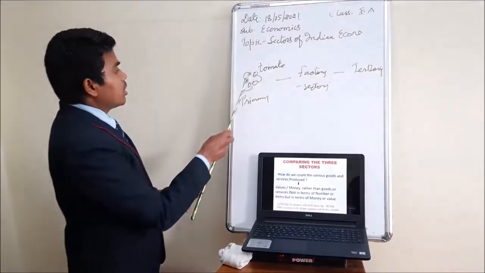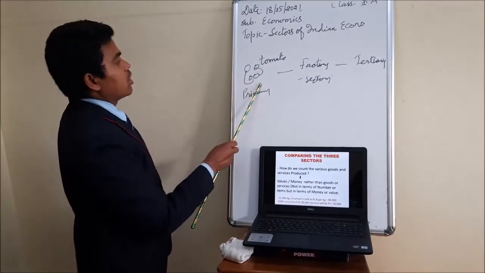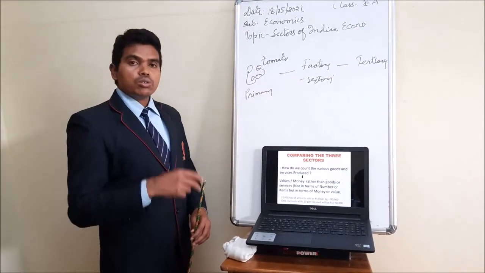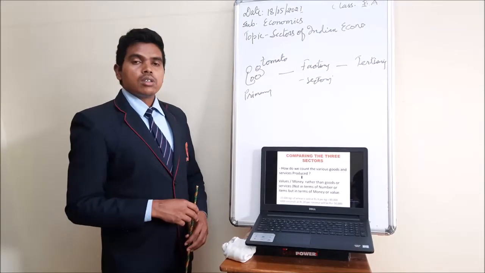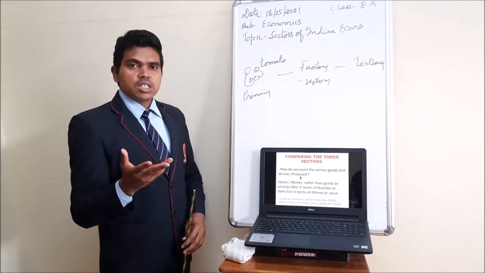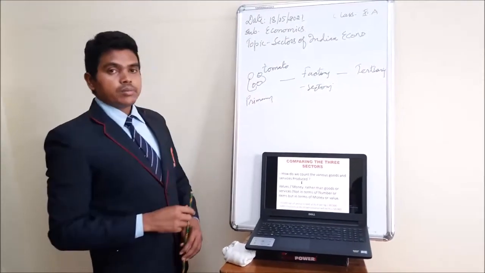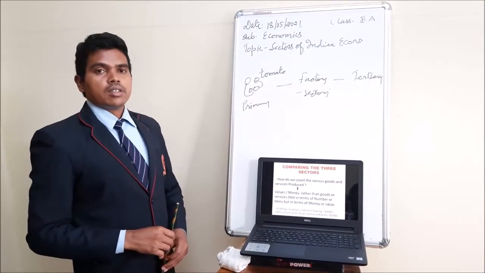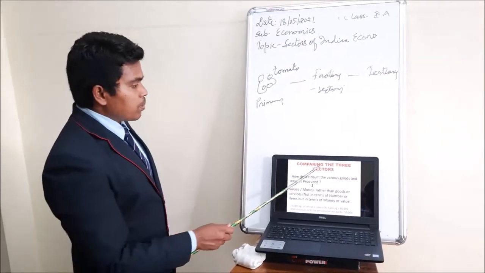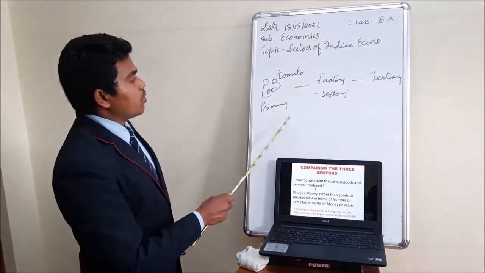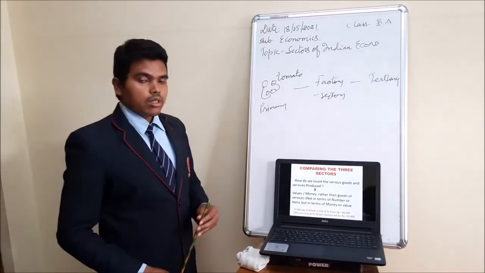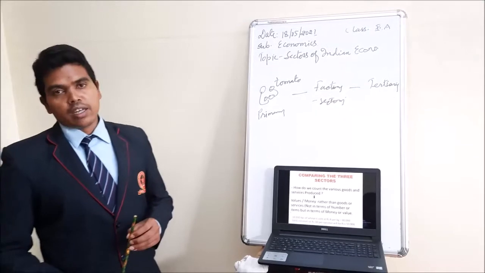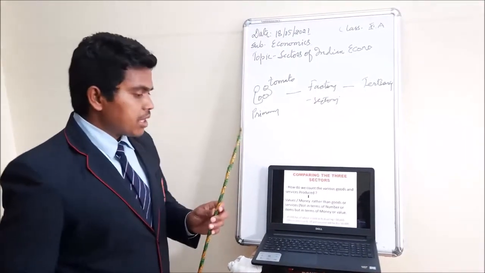Yes, sir. Otherwise, suppose here in the primary sector you have production of wheat, and if you count each grain of wheat, how much will it come? It will be so much, isn't it? Yes, sir. So that is not counted. Only the value or only the money is calculated. So the comparison of the three sectors is only in terms of money or in terms of value. Okay, clear. So here I have given the example.